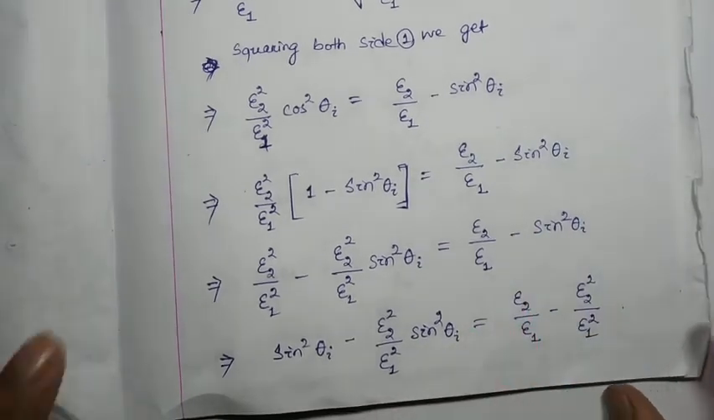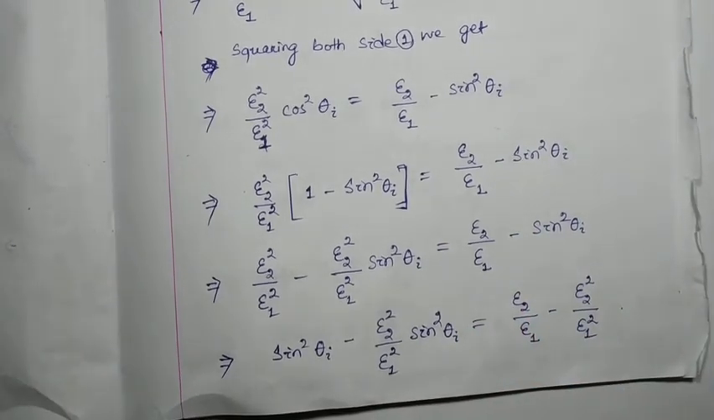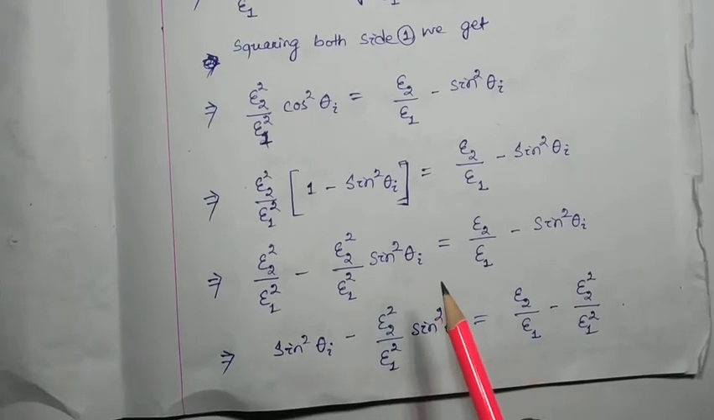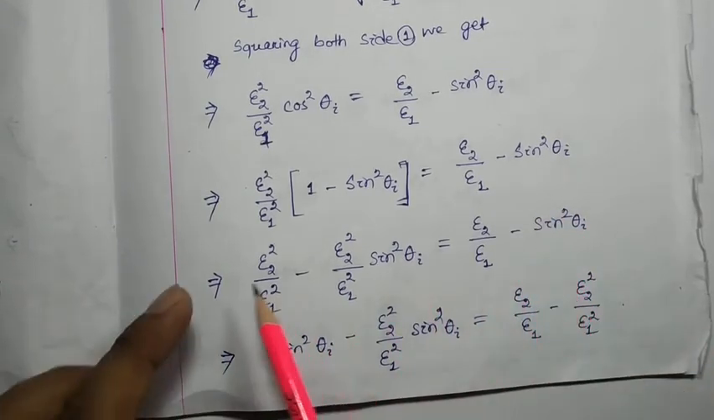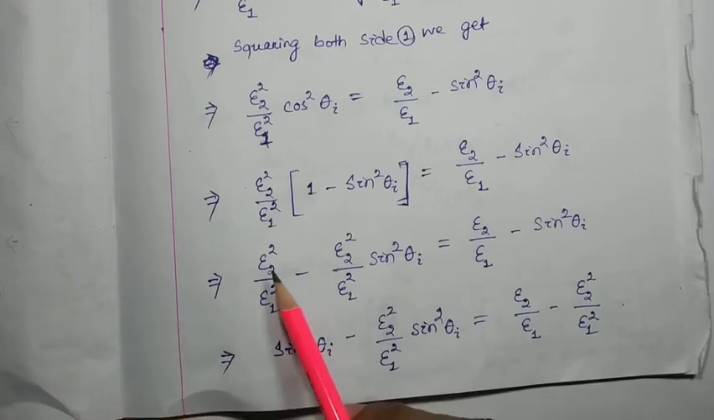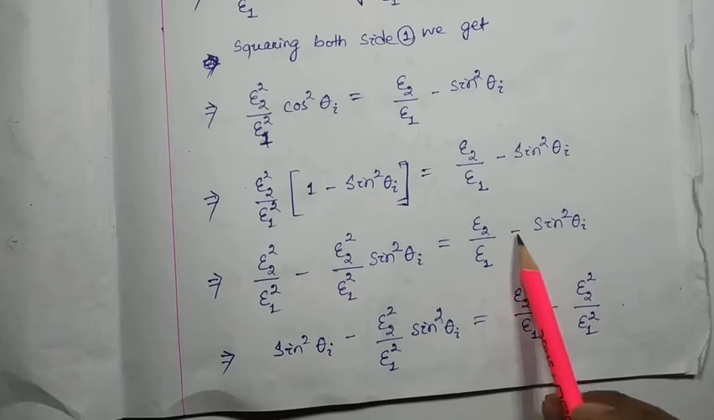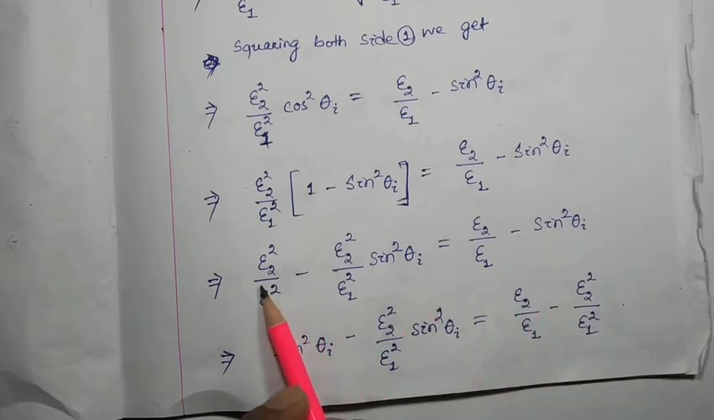Here what I have done is take the sin square theta I terms to one side, and epsilon 2 square by epsilon 1 square to the other side. So this is minus, if it is moved to the left side it will be plus, and this is plus, moved to this side it will be minus.